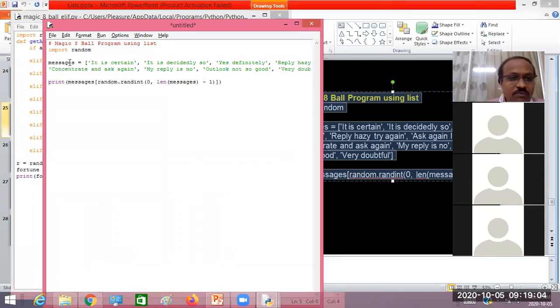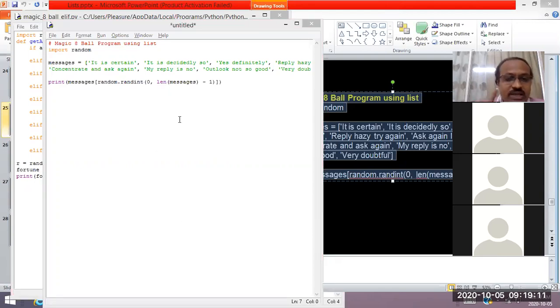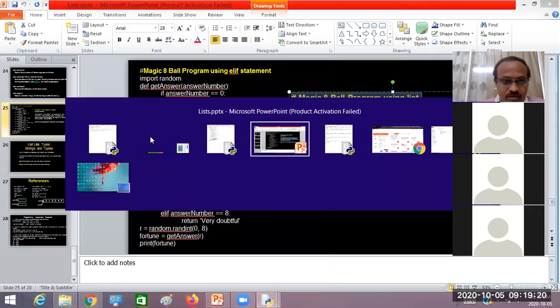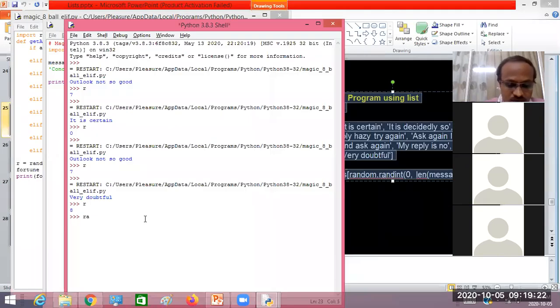Now what I'm doing is I want to display one of the messages based on the random number generated between 0 to 8. For that, you see here. First, try to understand by using this function, randint from 0 to 8, I can generate a random number between 0 to 8, right? So this I'm going to use in the program.